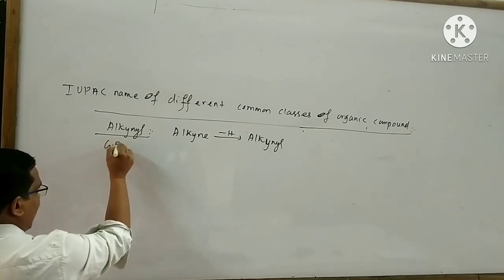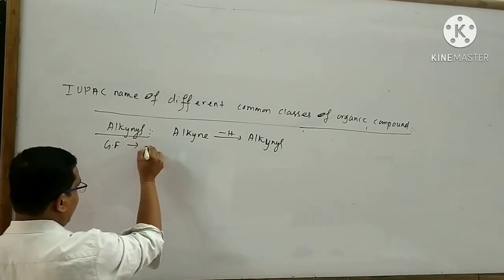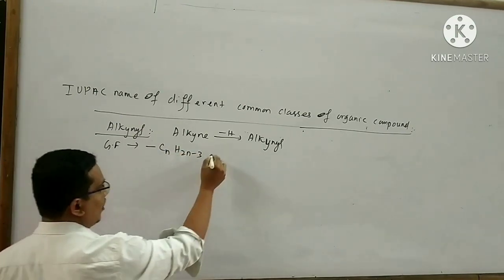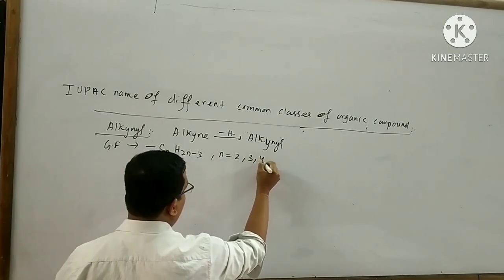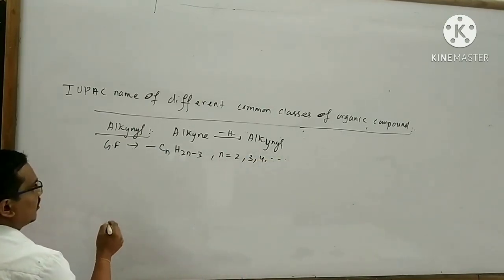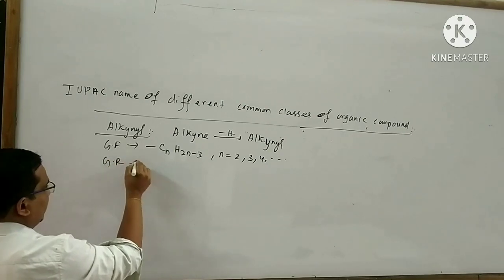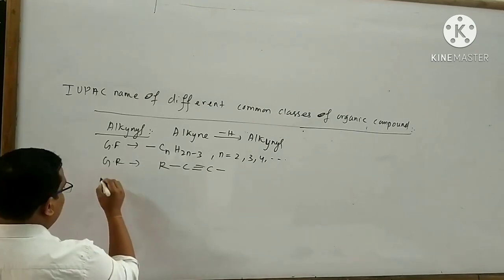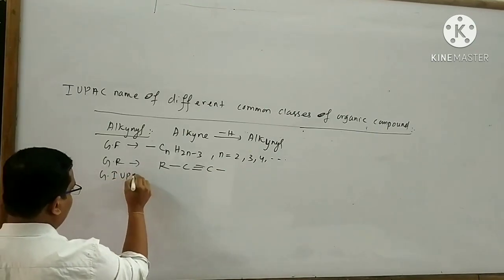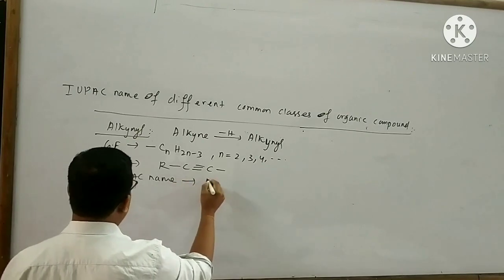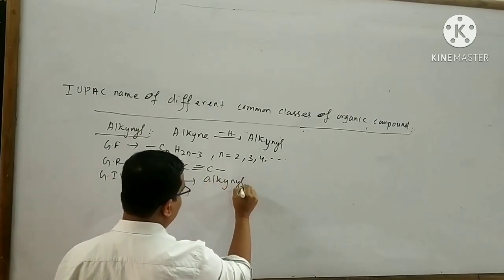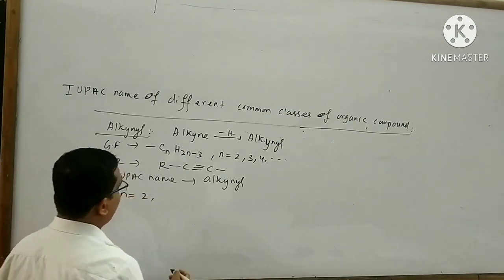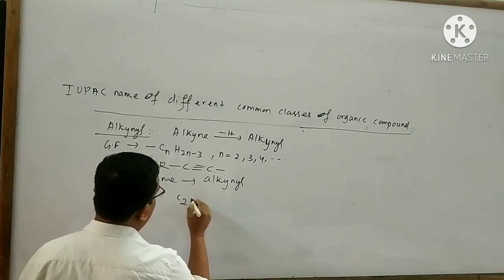The general formula for alkenyl is -CnH2n-1. If n equal to 2, then the alkenyl is C2H3.